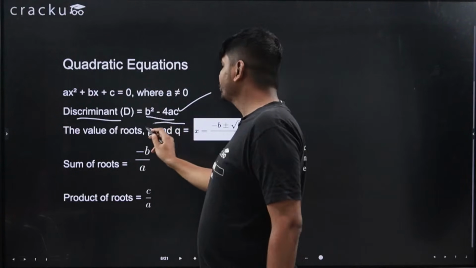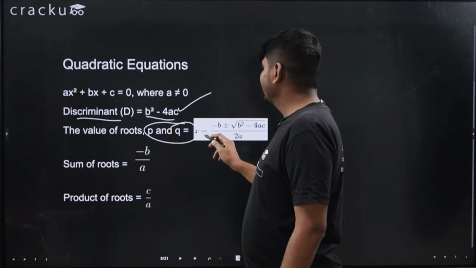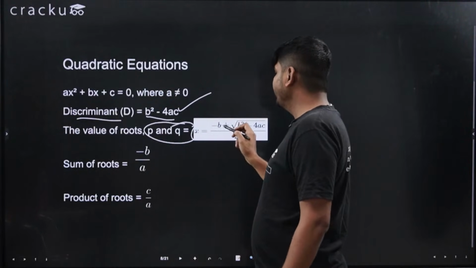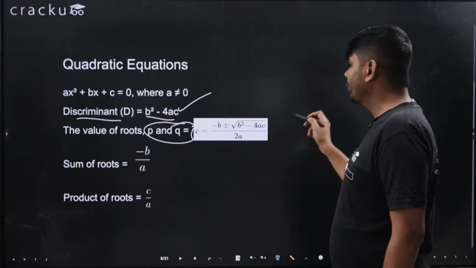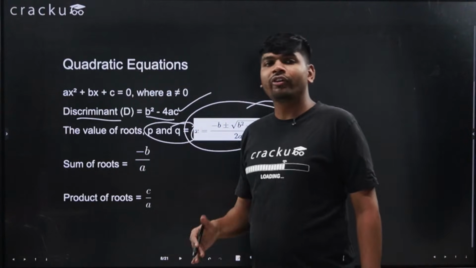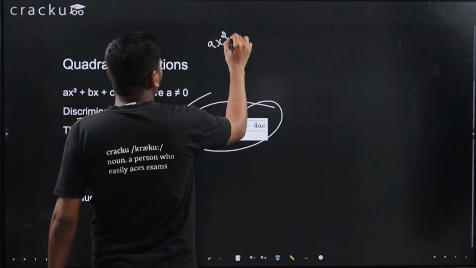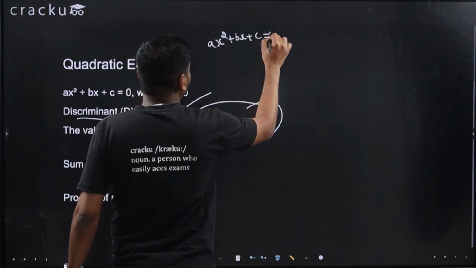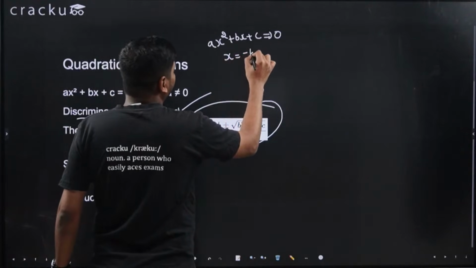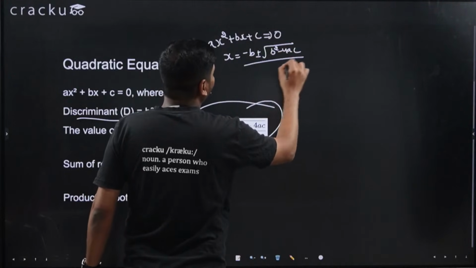And if p and q are the roots of the equation, then what is the value of x that satisfies it? The roots will be x is equal to minus b plus minus under root of b square minus 4ac upon 2a. This is the formula of roots of the equation. That is, if the quadratic equation ax square plus bx plus c is equal to 0 is given, then the roots will be x is equal to minus b plus minus under root of b square minus 4ac upon 2a.